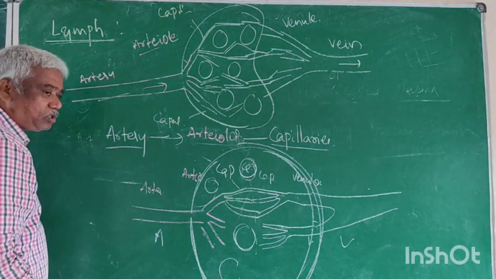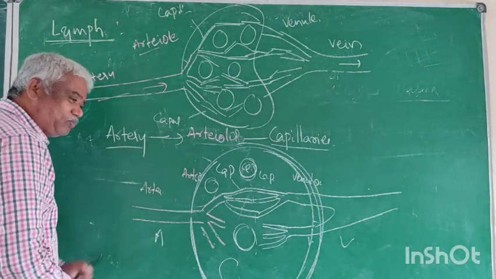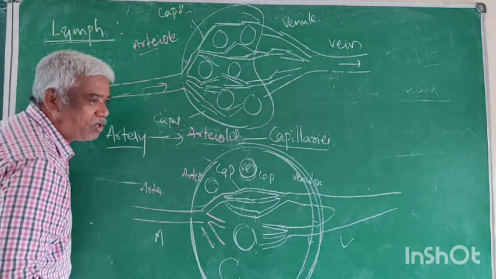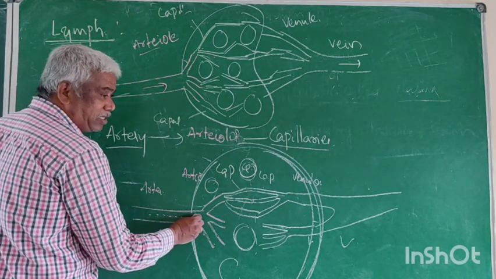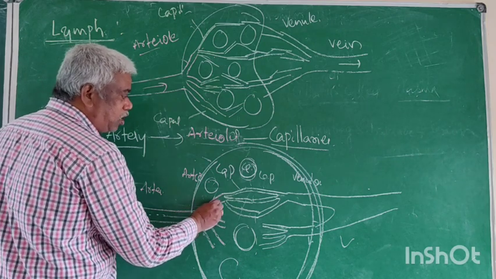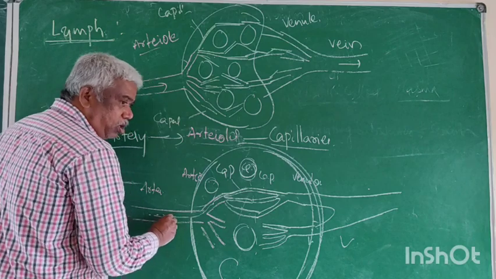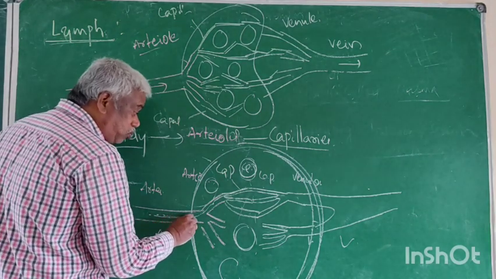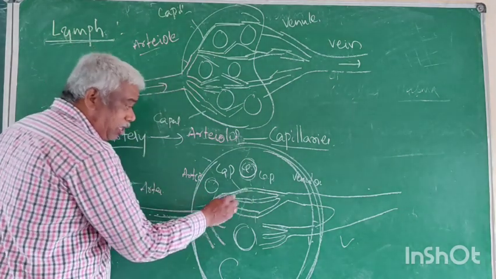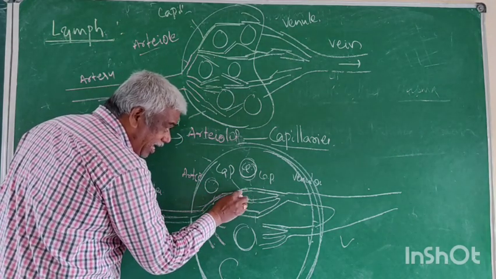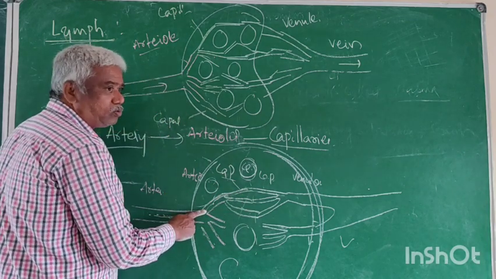Artery. This carries pure blood with oxygen, food, nutrients, glucose. The blood is pure when it enters the arteries and comes to the capillaries. When the blood is passing through the artery, arterioles and capillaries, the lumen cavity of the capillaries is very small compared to the artery.